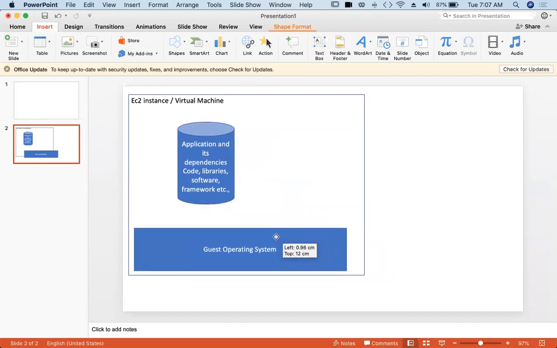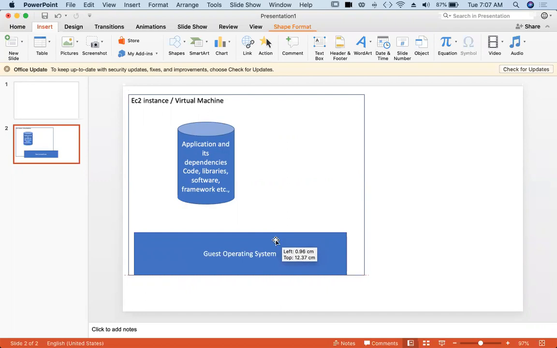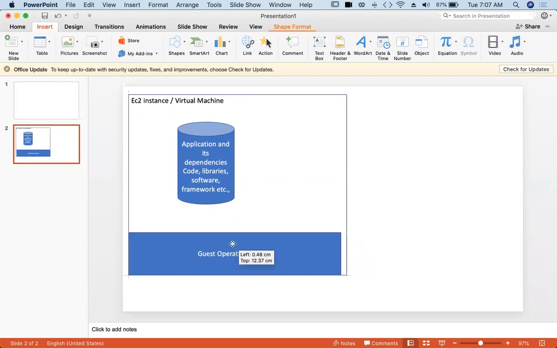So it has a guest operating system. Obviously, when you say a virtual machine or a computer, it needs an operating system: Linux, Windows, Mac, all these things. Previously we have talked about running a web application like this.